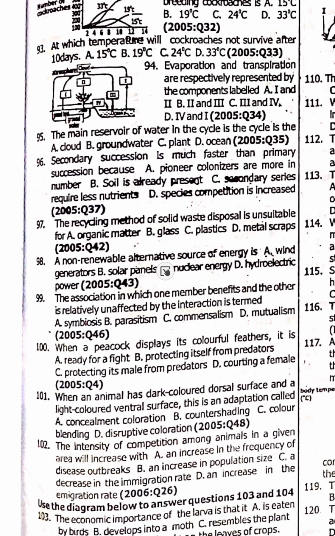A non-renewable alternative source of energy is, 98 is option C, nuclear energy. 99. The association in which one member benefits and the other is relatively unaffected is commensalism. 99 C. 100. When a peacock displays its colorful feather, it is courting a female. Option D.